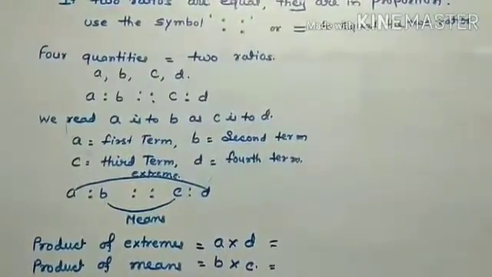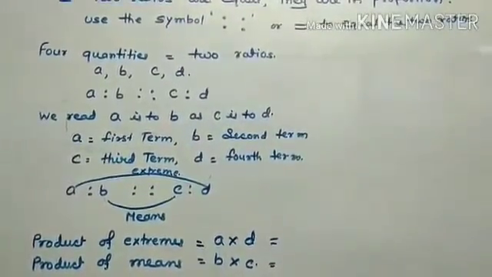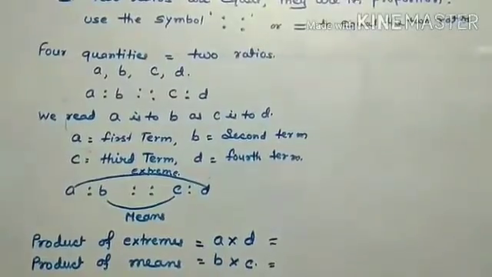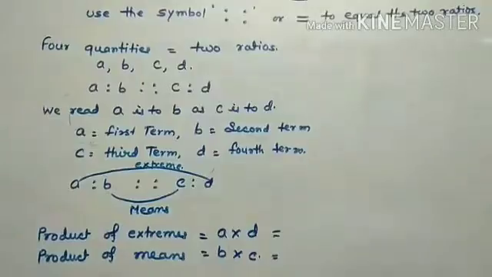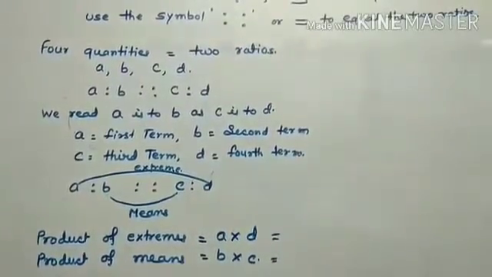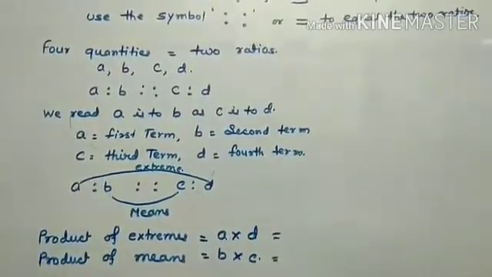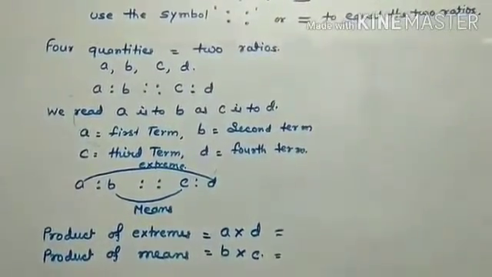This is called the product of extremes. And the product of means is B into C, the middle terms. So they are always equal. Clear? The product of extremes is equal to the product of means.